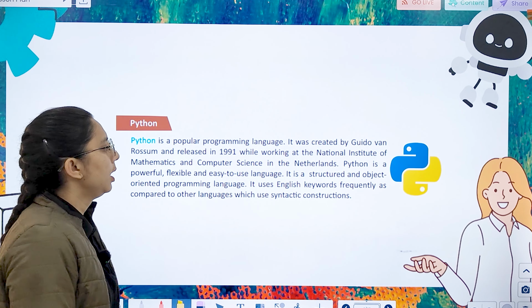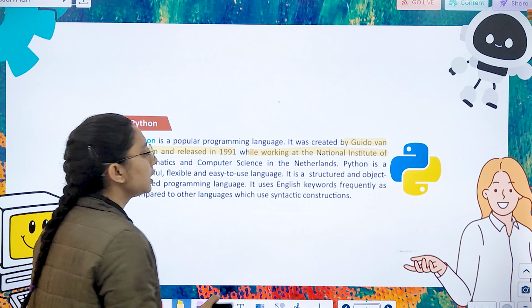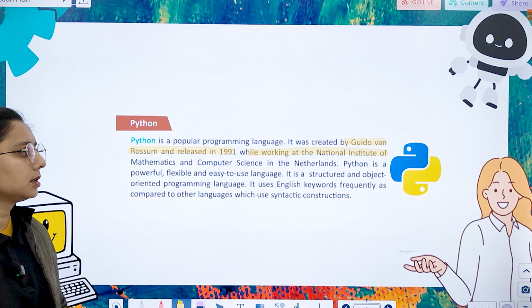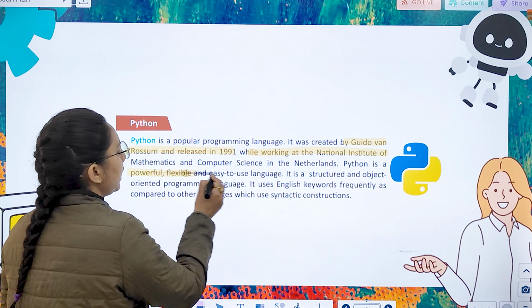It is a popular programming language created by Guido van Rossum and released in 1991, while working at the National Institute of Mathematics and Computer Science in Netherlands. Python is a powerful, flexible, and easy to use language. It has structured and object-oriented programming language. It uses English keywords frequently as compared to other languages which use systematic construction, right?